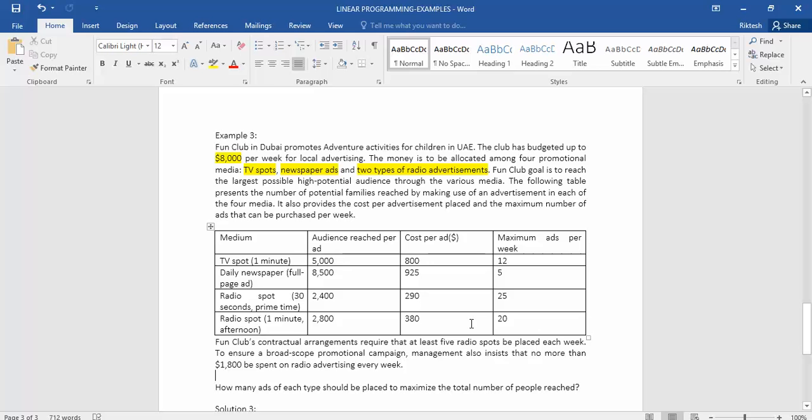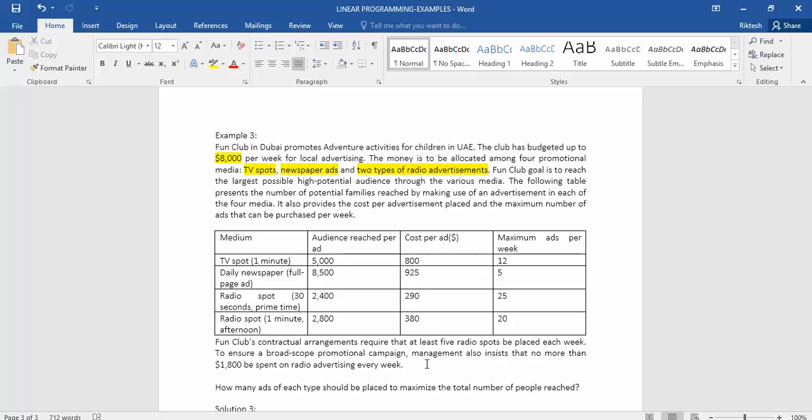Now, Fun Club's contractual agreements require that at least 5 radio spots be placed each week. Okay, so this company has to select 5 radio spots each week. It should be 5 or more because the word says at least. To ensure a broad scope promotional campaign, management also insists that no more than $1,800 be spent on radio advertisement each week.